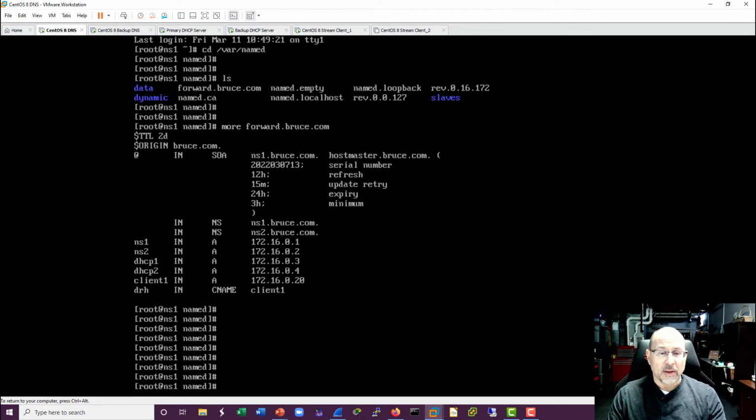Now, as I said, all of these parameters right here for the start of authority are really about servers communicating with each other. And when we do the zone transfer, the number that we're going to check is this serial number and whether or not we have the most up-to-date information on the backup or the secondary. I've added my secondary here as another authoritative name server, and then I've updated all of these.